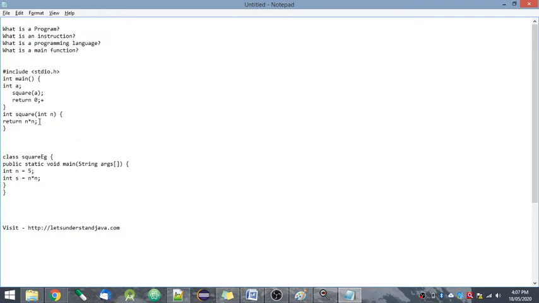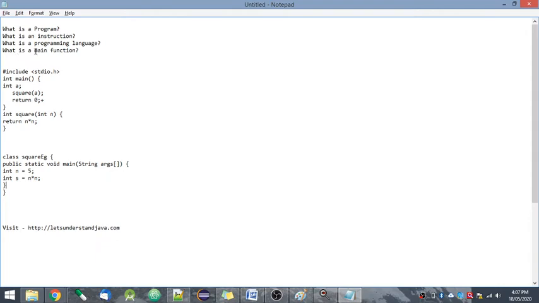In both programs we are doing the same operation, the same task, that is squaring a number. But as you can see, the syntax is different here. Here we are writing a main function and a square function, and we are returning this in the main function. In this one we have performed it in the main function. Whatever the task is, the syntax differs.